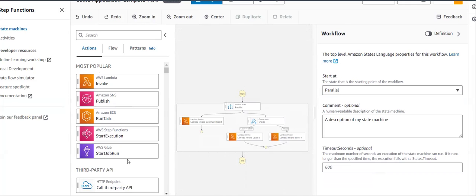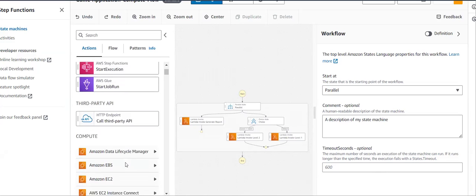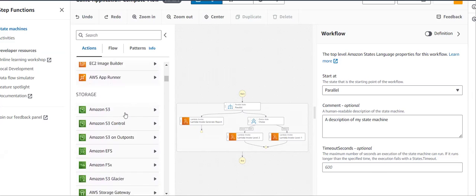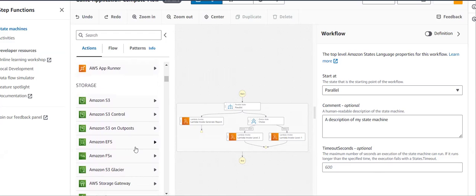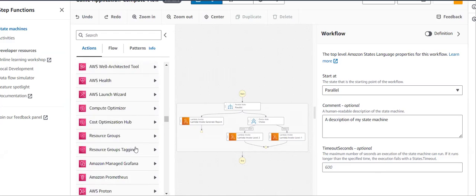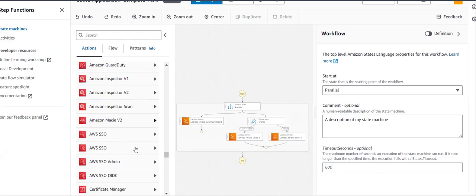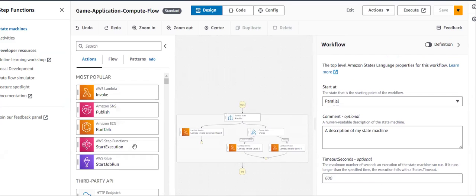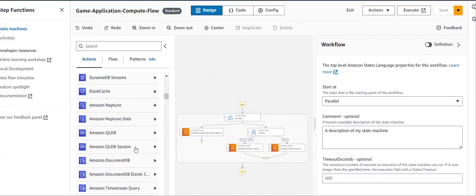You can even start ETL jobs that you created under your Glue by using this step function as well. You can even call third-party APIs by using this as well. You can even do all these things. You have multiple options, multiple actions are there. So those all actions you can do by using this step function.